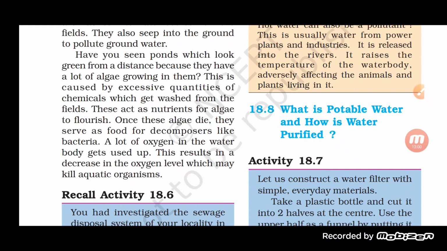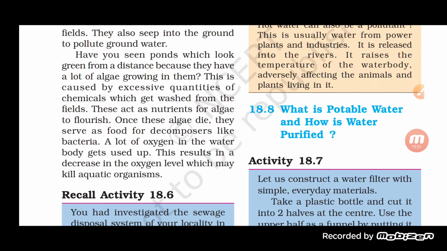Once these algae die, they serve as food for decomposers like bacteria. A lot of oxygen in the water body gets used up, and this results in a decrease in the oxygen level, which may kill aquatic organisms.